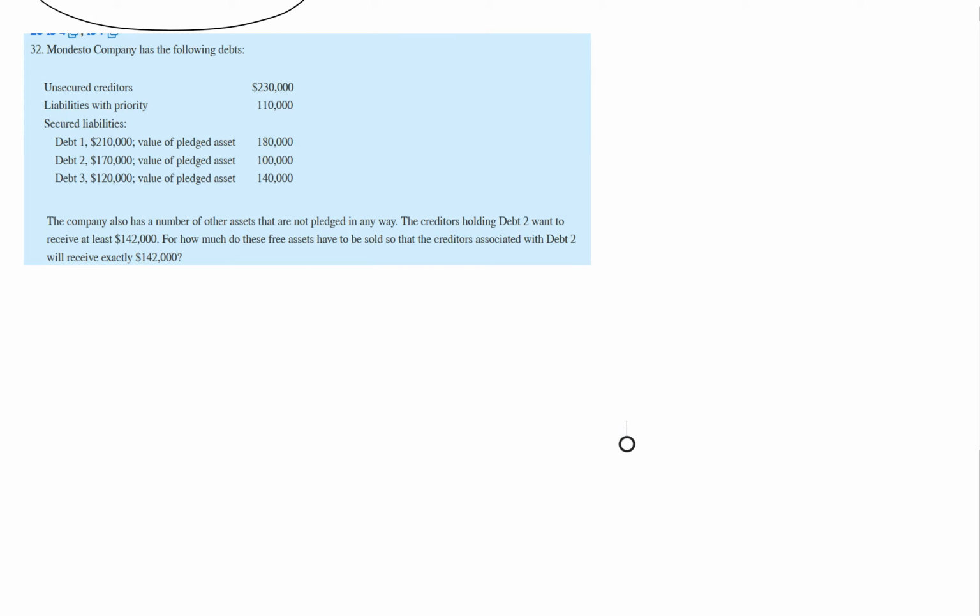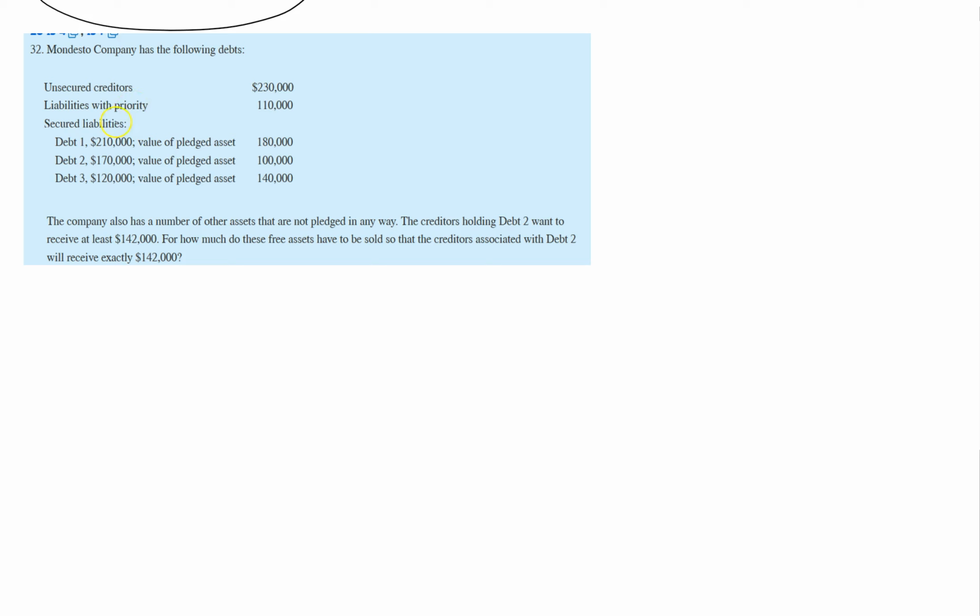Hello everyone. Now we will do another problem. It's a little bit tricky but really interesting, and it's problem number 32. So let's read the problem. Modesto Company has the following debts. These are their total debts.